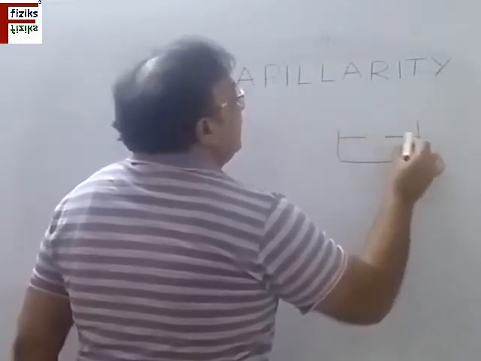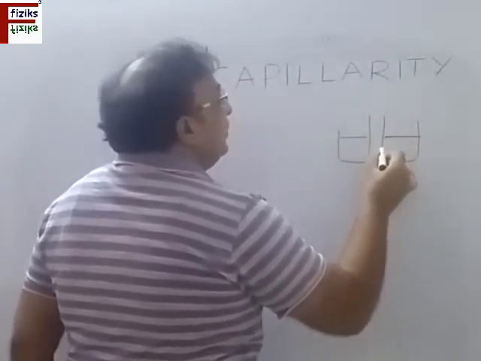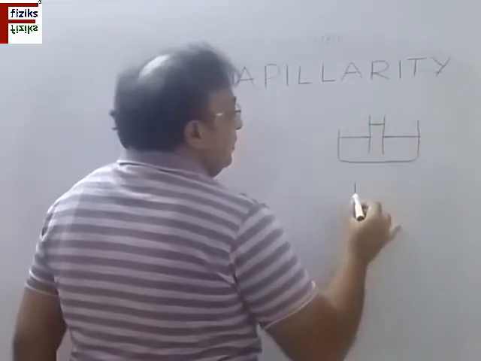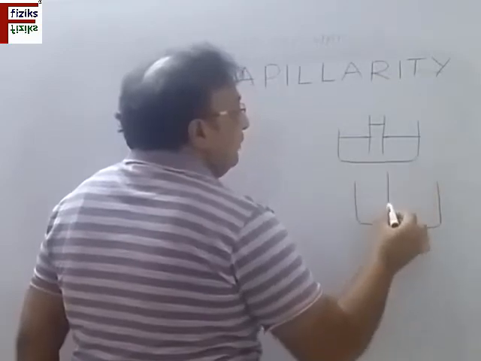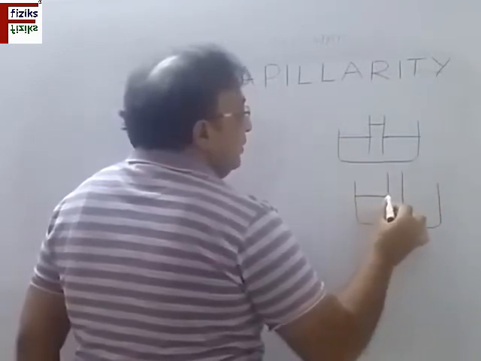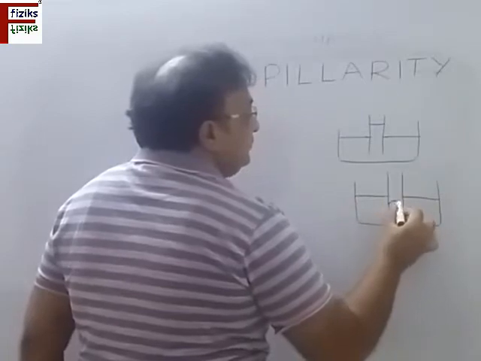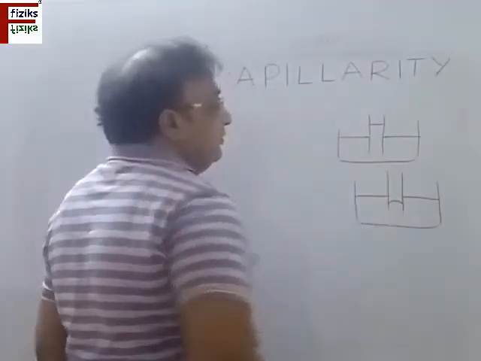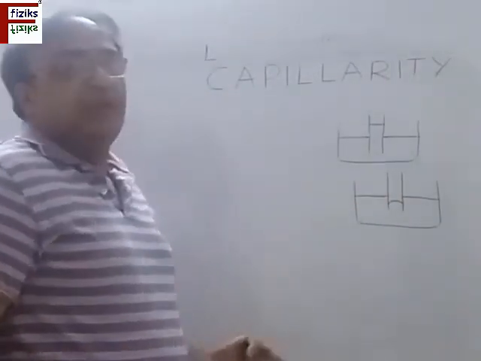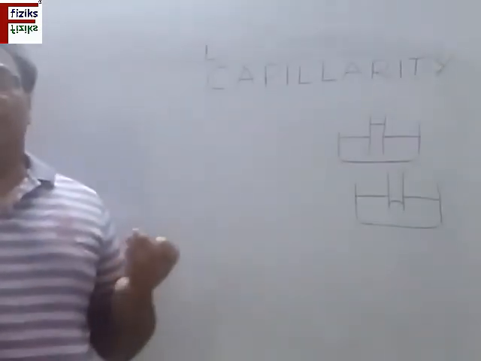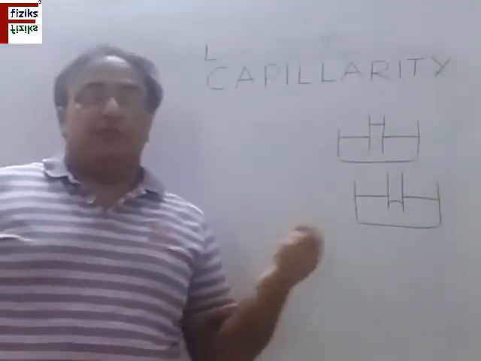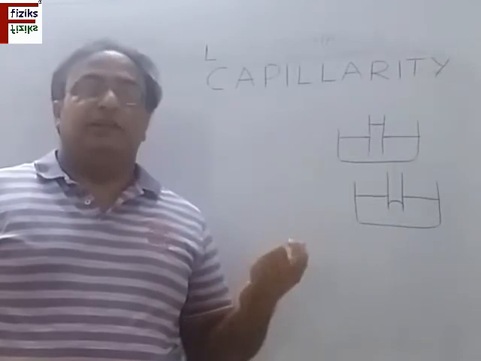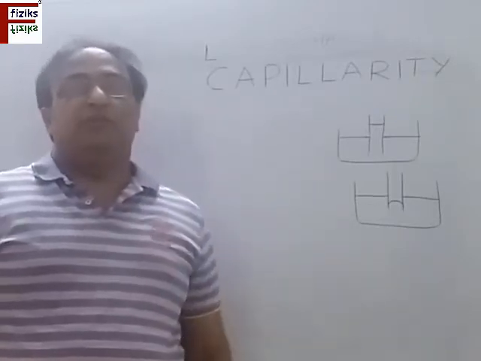and I dip a tube of glass in this fluid, the fluid will either rise or it will fall. The level of fluid will be rising or falling inside the tube. So here this is the rise and here this is the fall of the tube. So this tube, which is having a very small diameter, the ratio of diameter to the height of the tube is even less than 1 by 100, then it is called a capillary. A very thin tube is called capillary.